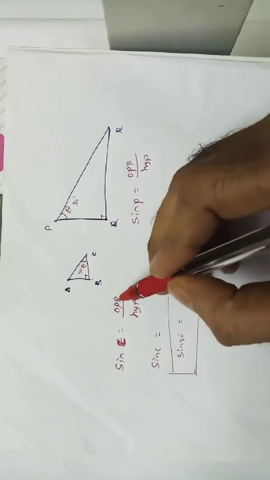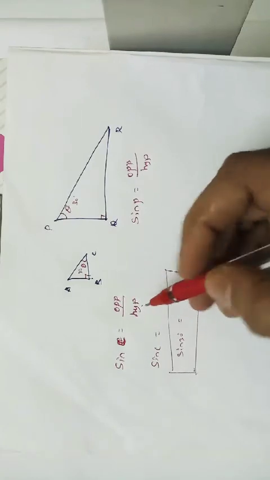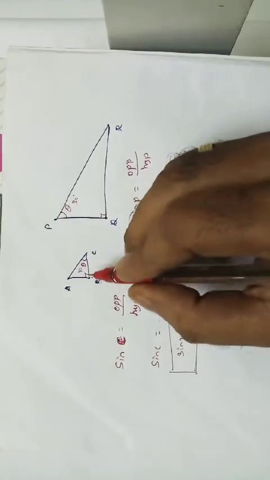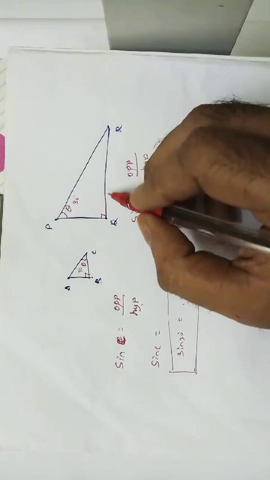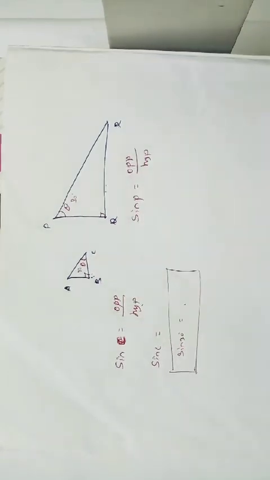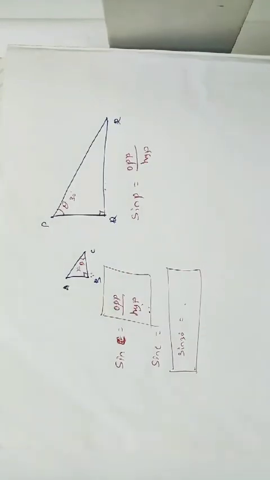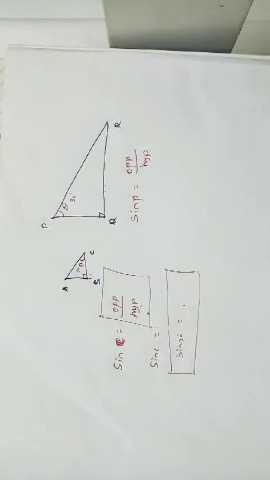While solving opposite side by hypotenuse, we will get the same value for a small triangle as well as for a big triangle. Whatever it may be, if the angles are equal and the measurements are different, that's not a problem. If the angles are equal, then both the ratios will always be equal.